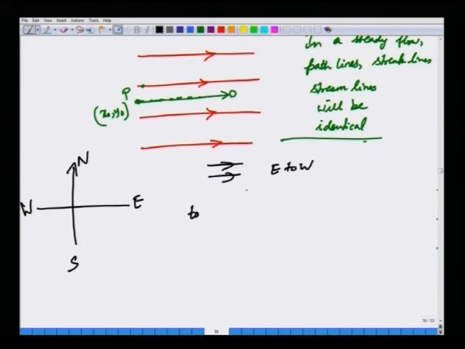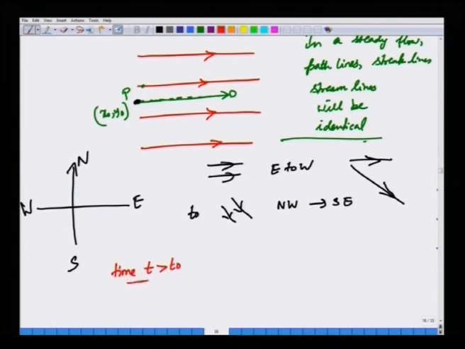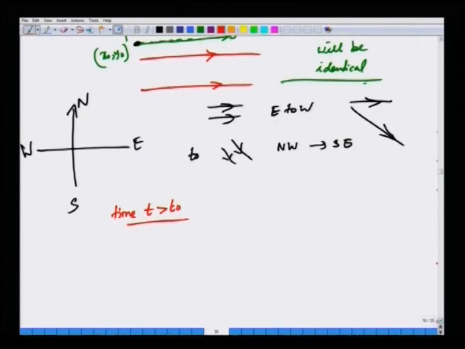At some time t naught, the flow changes from northwest to southeast. So, at some later time, the flow instead of being like this, it starts being like this. And you are continuously injecting smoke from a chimney, that is what you would imagine. And we are looking at a later time t greater than t naught. What is the status of the path line, streamline and streak line?